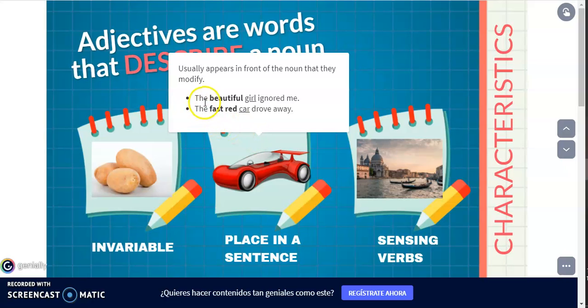Check the examples. The beautiful girl ignored me. Girl is the noun. Beautiful, adjective. The fast red car drove away. Car, noun. Fast red, adjectives.